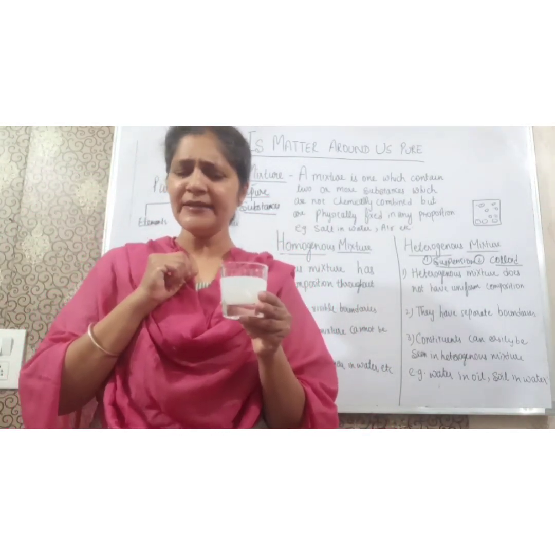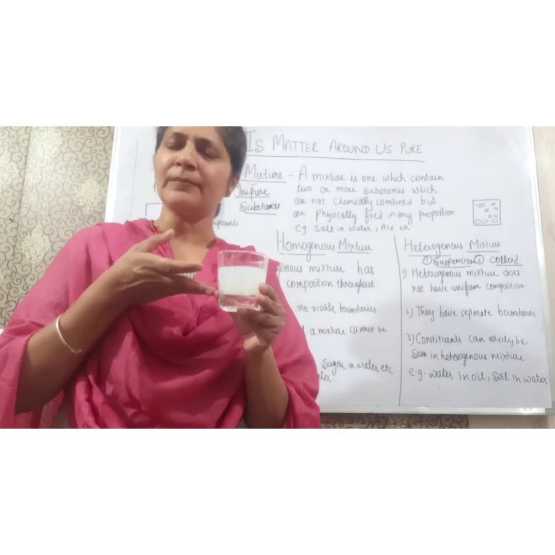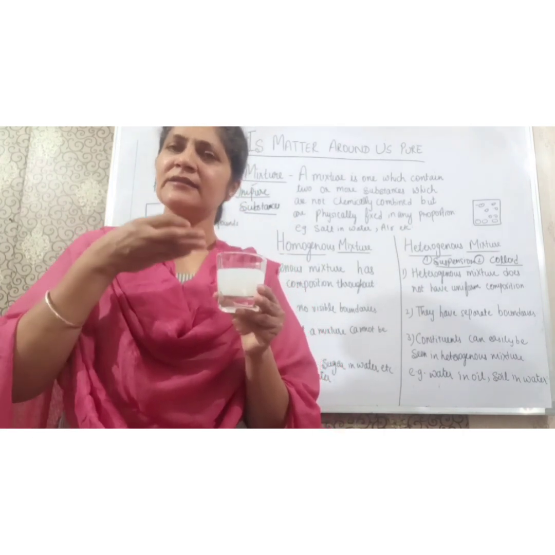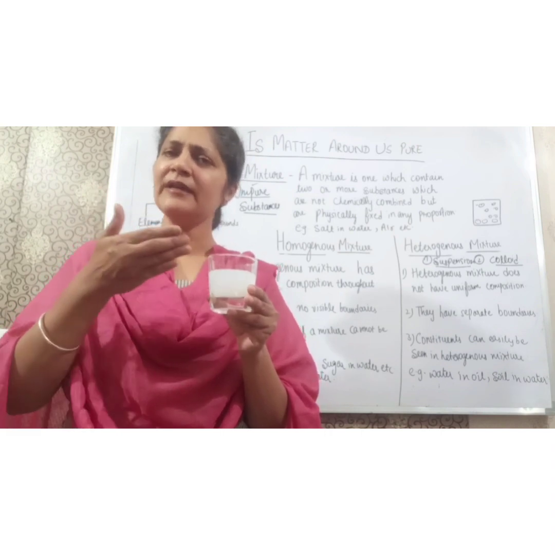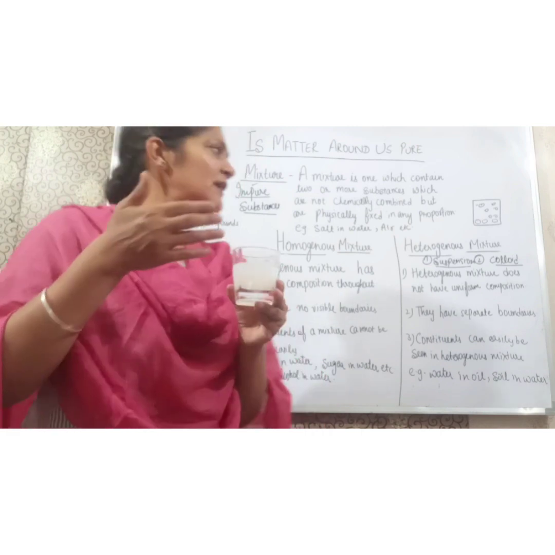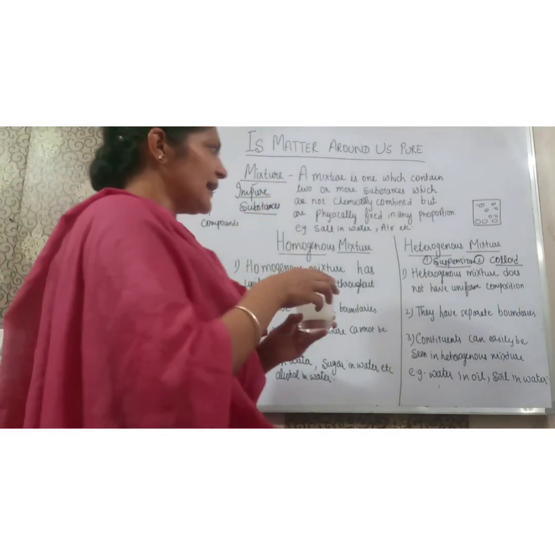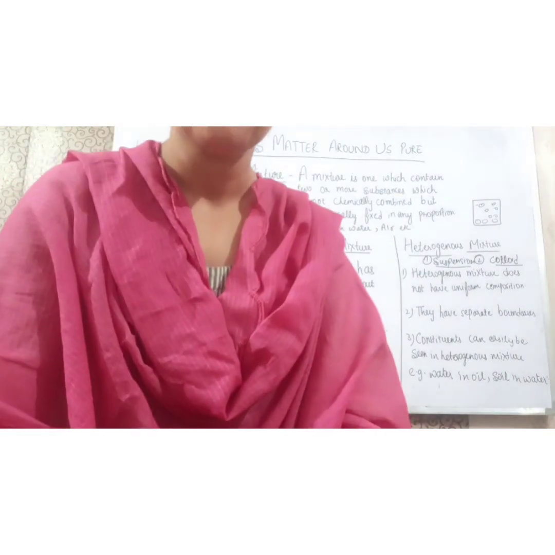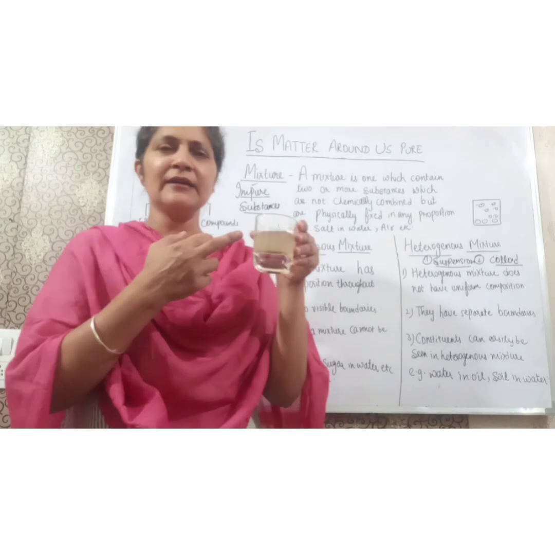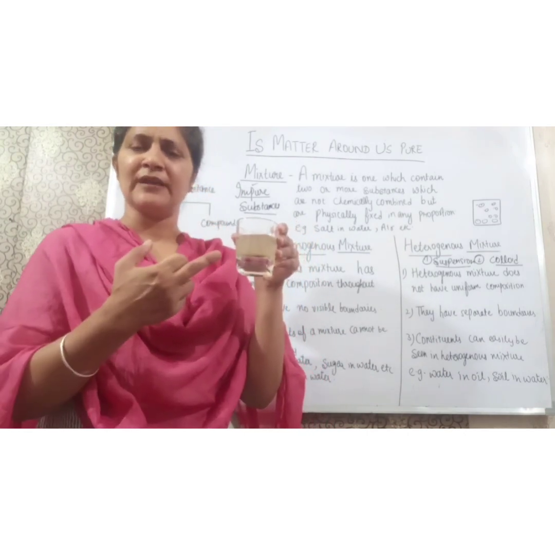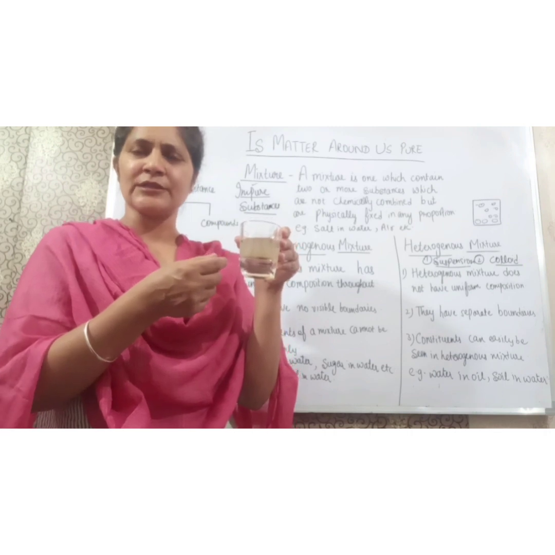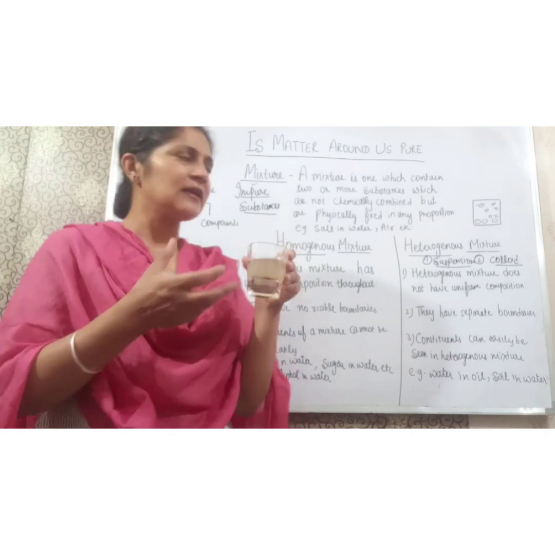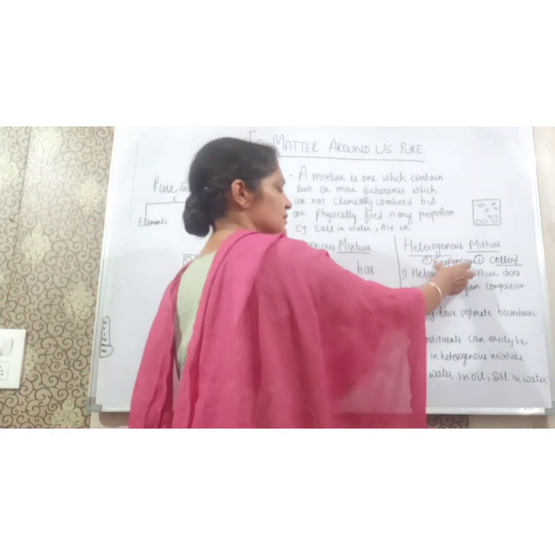It is not completely soluble and not completely insoluble. It is between the suspension and the pure solution. When the particles are completely insoluble and separated, there are clear boundaries of separation and constituents are clearly seen, then this is a suspension.